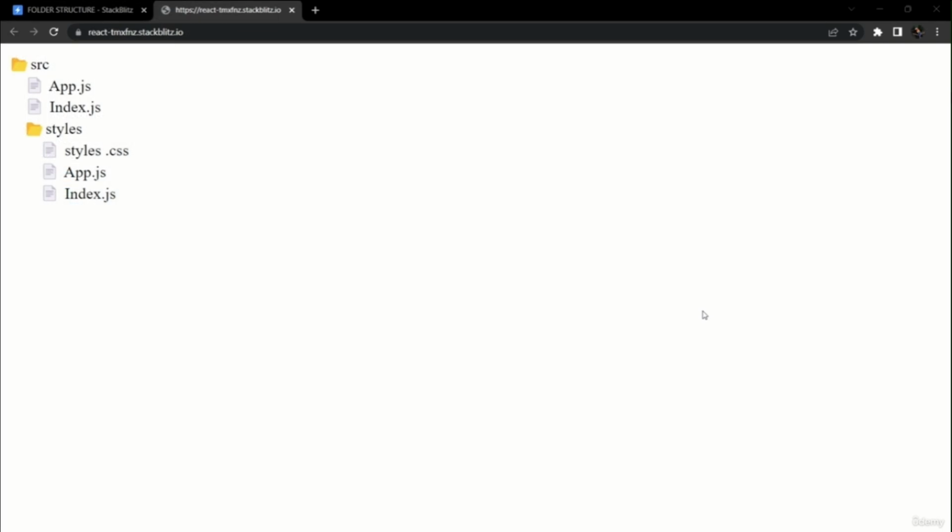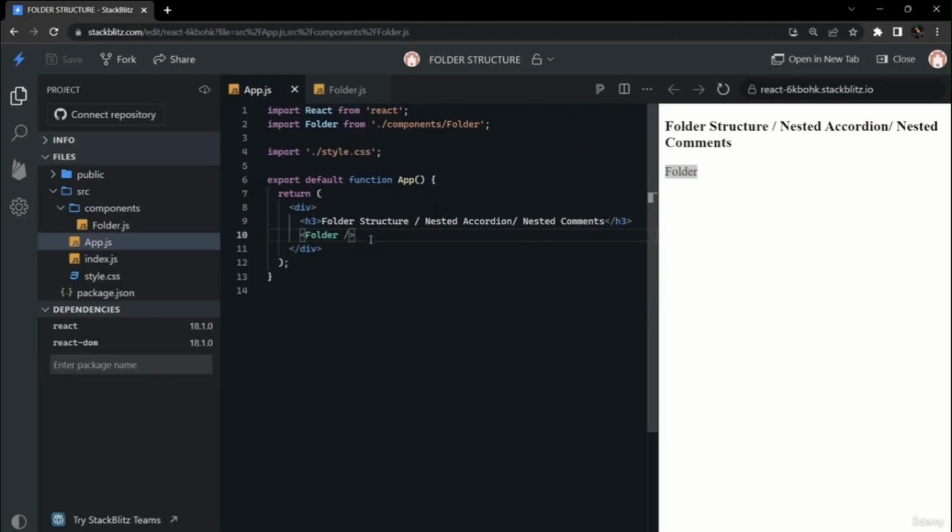In this video we will develop a VS Code like folder structure. So here we have a parent folder, that is src, and it has two files, and the third is a folder, and that folder has sub files. Questions similar to this can be asked, like nested comments, multi-level coding. In this video, we will see how to develop this kind of coding problem. So here we are developing a multi-level folder structure.